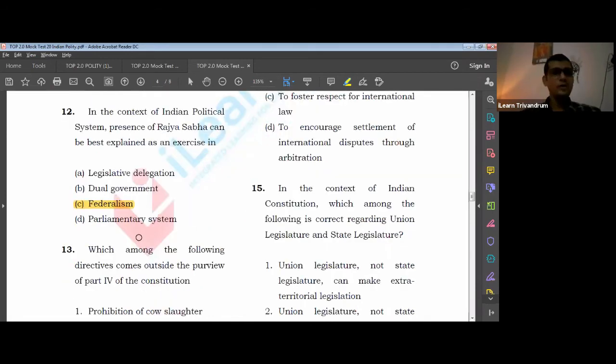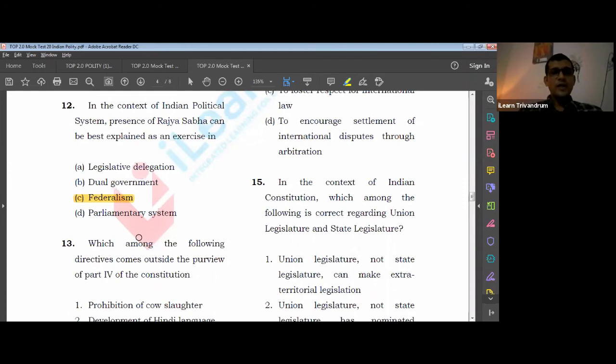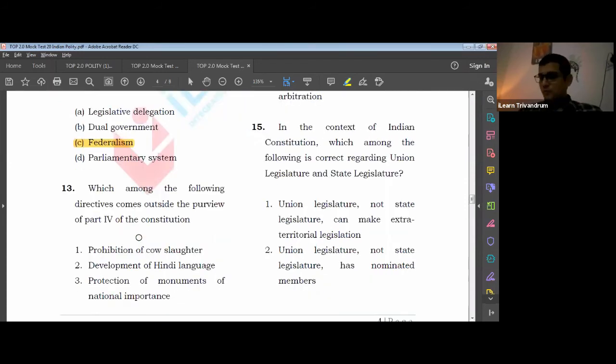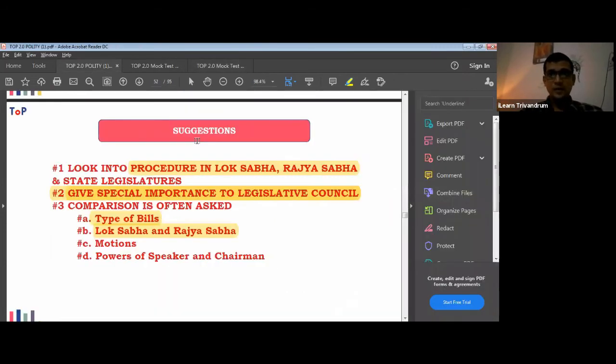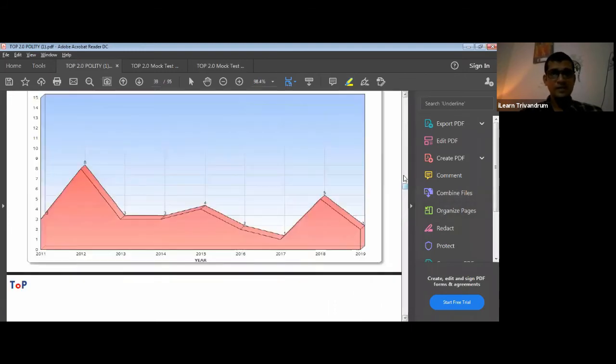Okay, let's move on. Which among the following directives comes under the purview of Part 4 of the Constitution? Now this is a very important one, an area where UPSC has a lot of interest. So I think I should take you to the area where we discussed it.